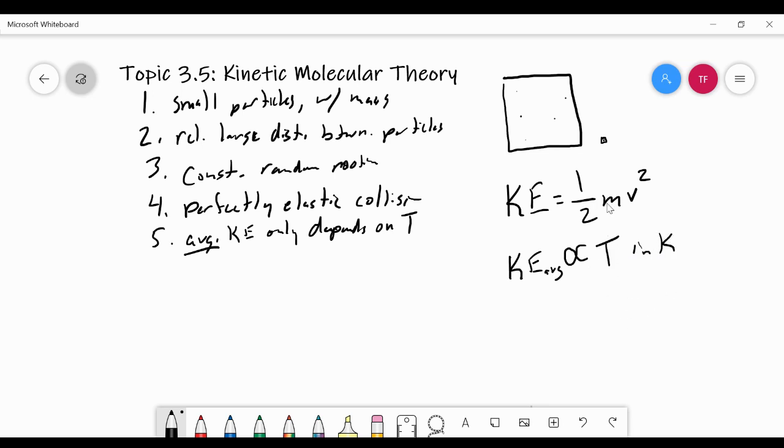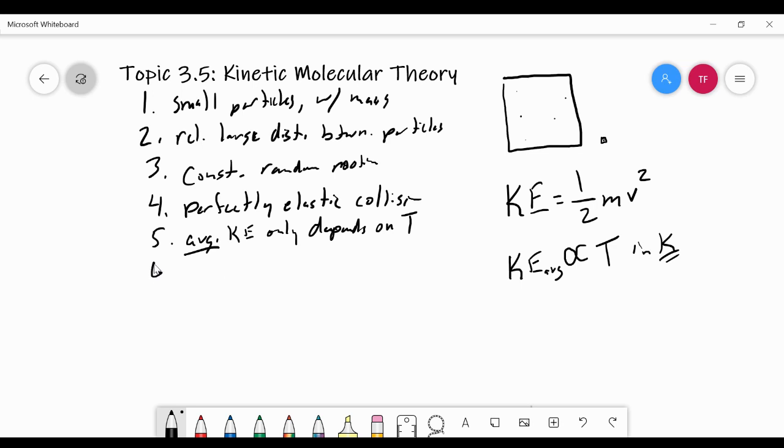Why in Kelvin? Because if there is no velocity, how much kinetic energy do you have? No kinetic energy. And if you have no kinetic energy, you have no temperature. The only scale that has no temperature at 0 kinetic energy is Kelvin. That's why we have to use Kelvin in all our gas laws, because 0 on the Kelvin scale corresponds to 0 kinetic energy.